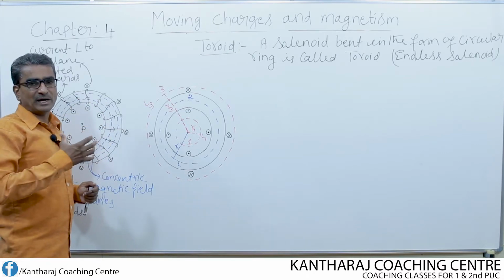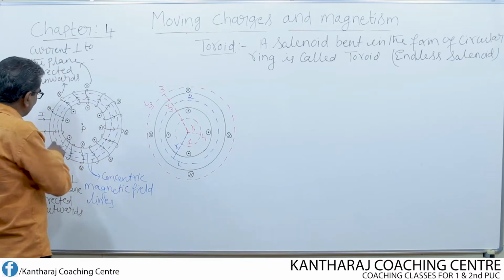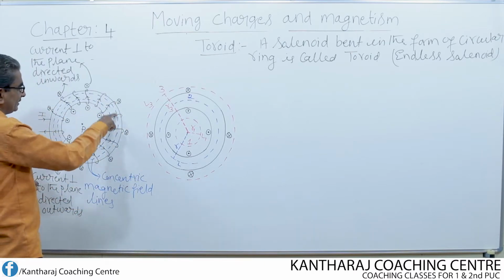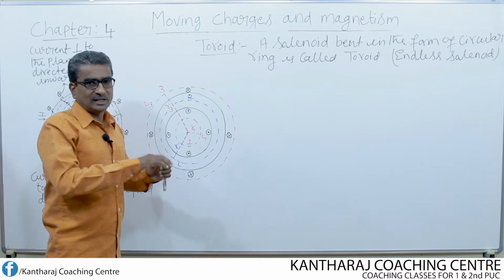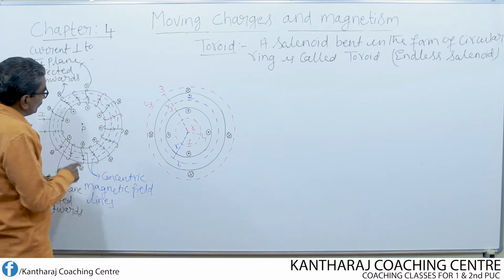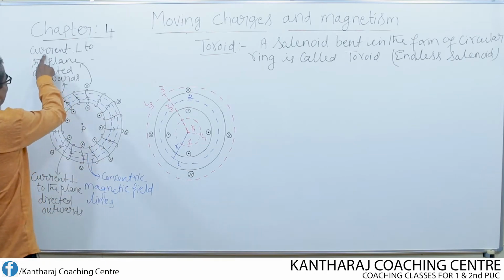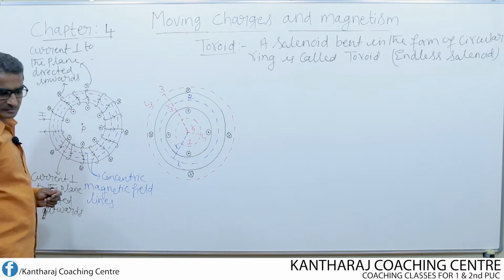How will the magnetic lines of force be inside the toroid? Inside the toroid, the magnetic lines of force will be in the form of concentric circles. Look here, 1, 2. Like this we can draw any number of lines of force. What about these symbols? We have drawn those also. Look here, current perpendicular to the plane directed inwards.